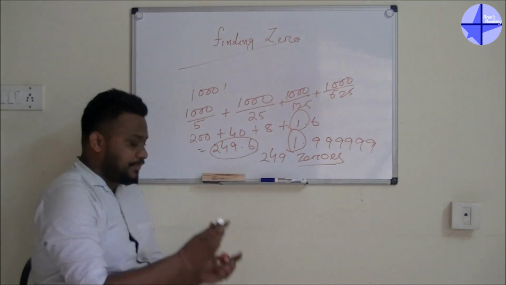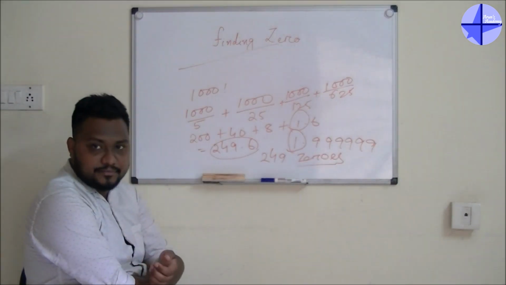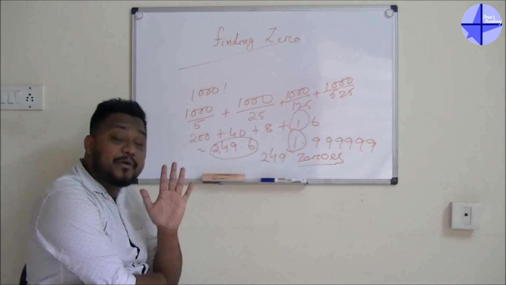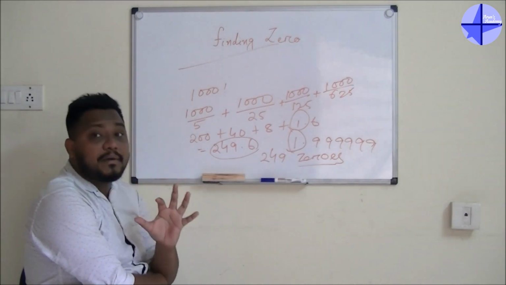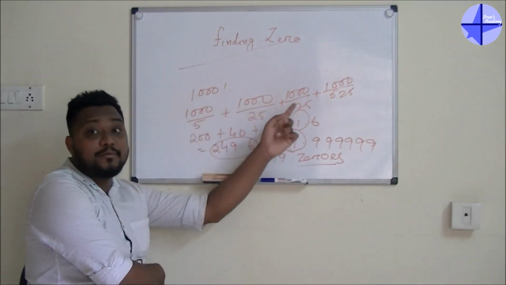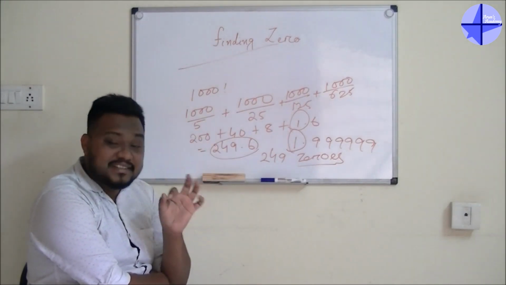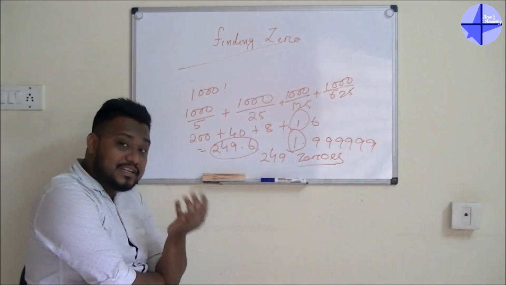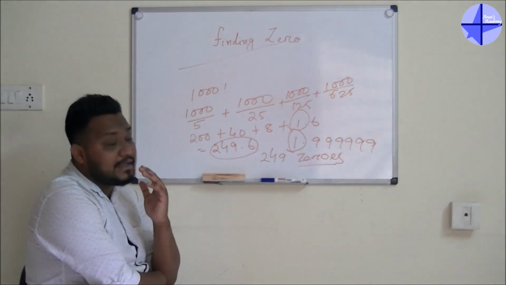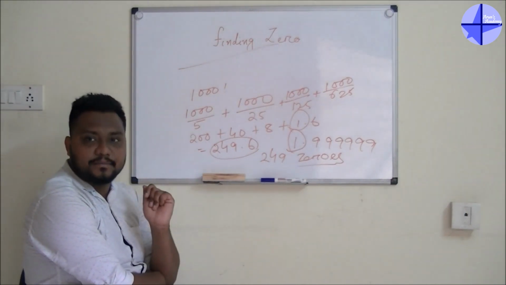Guys, in some companies they will ask you, tell me how many zeros are there. In some companies they will ask you, tell me what is the highest power available for 5. Here also we are searching for 5 only. Here also we are going for the power of 5. Means the same concept. If they are asking you the highest power of 5, then also you have to follow the same method. And if they are asking how many zeros are there, again you have to follow the same method.